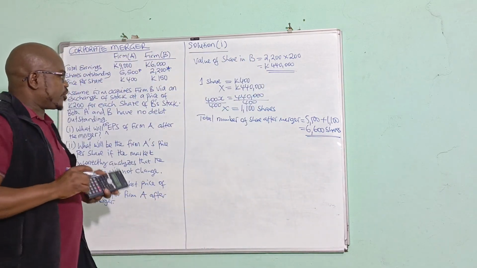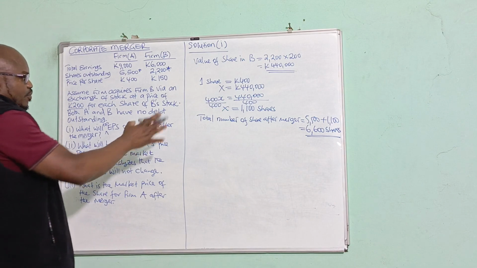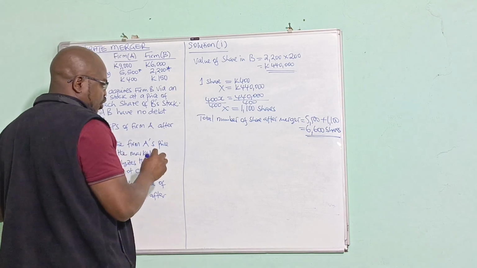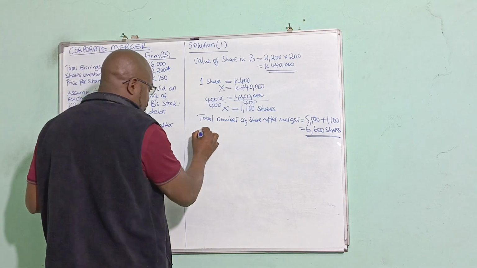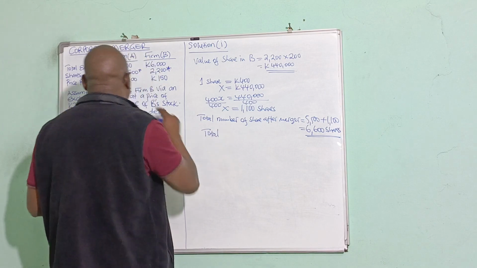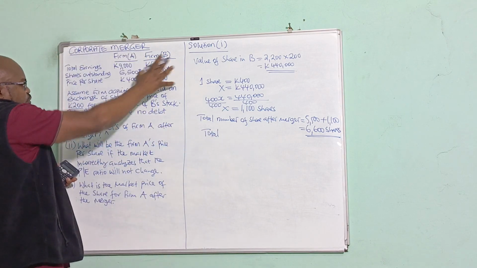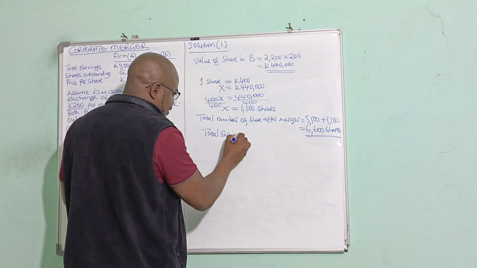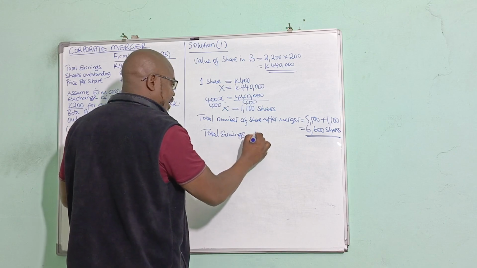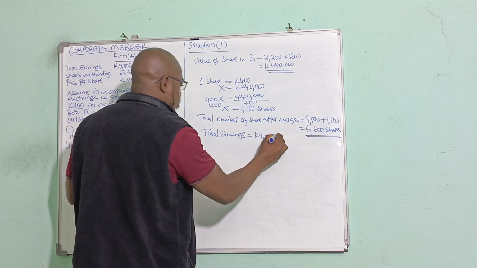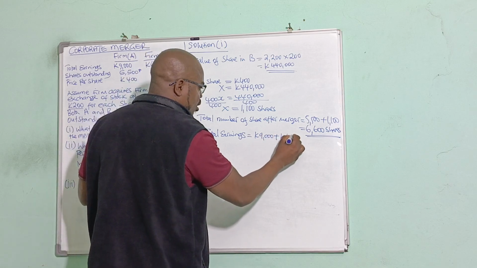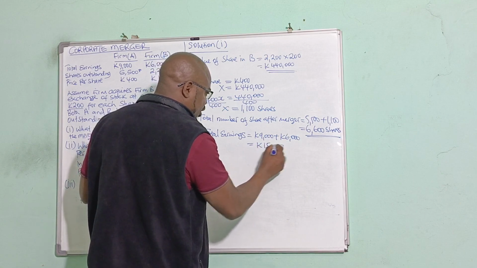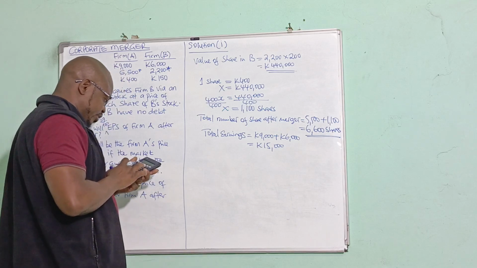Okay, 6,600 shares there. So now what's going to happen here is we need to find the earnings per share. So we also need total earnings, meaning I'm going to combine the earnings for firm A and firm B. Total earnings will be 9,000 kwacha plus 6,000 kwacha, which gives me 15,000 kwacha.